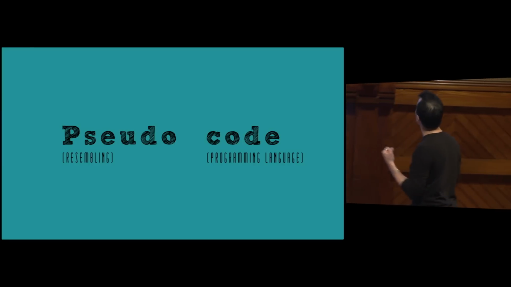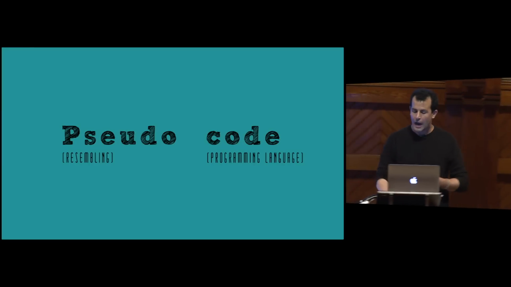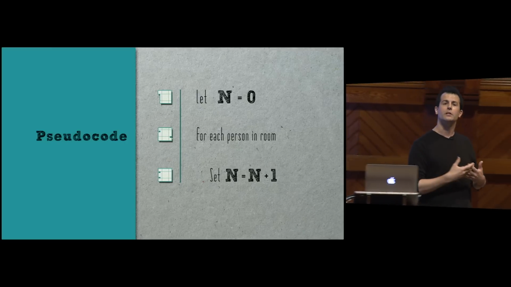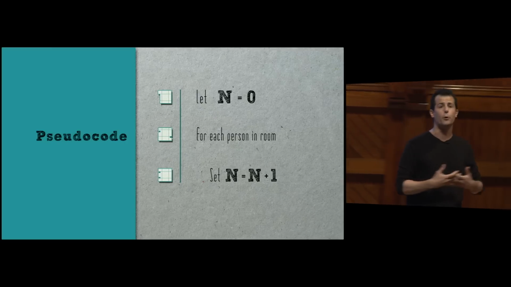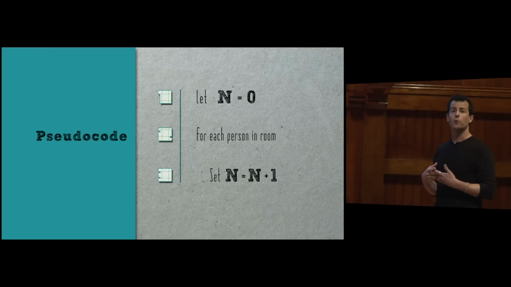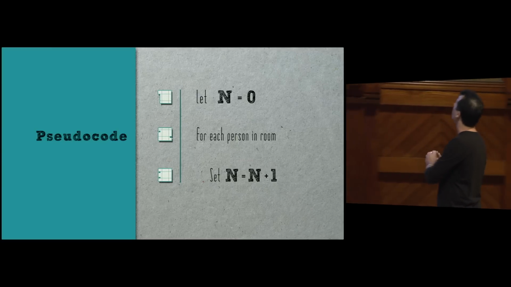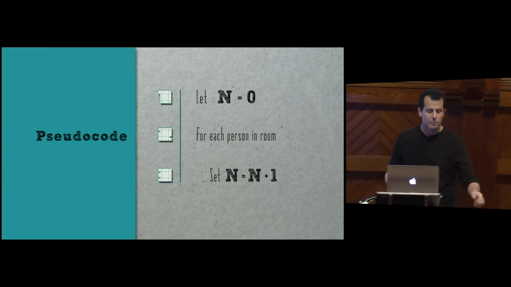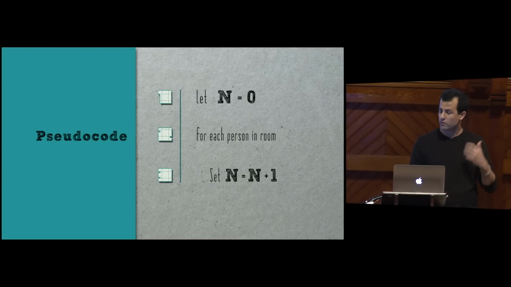So pseudocode was some kind of language resembling a programming language. And the first example we saw visually written down was this one. It was only a 3-step program, the goal of which was to count the number of people in a dorm room, per that video on Wednesday. But there were a few interesting aspects of this simplest program, and these will be recurring themes.